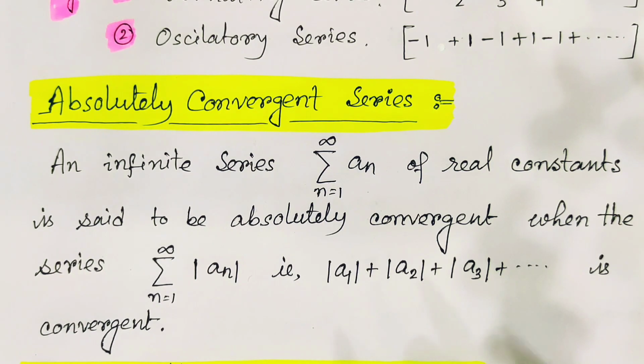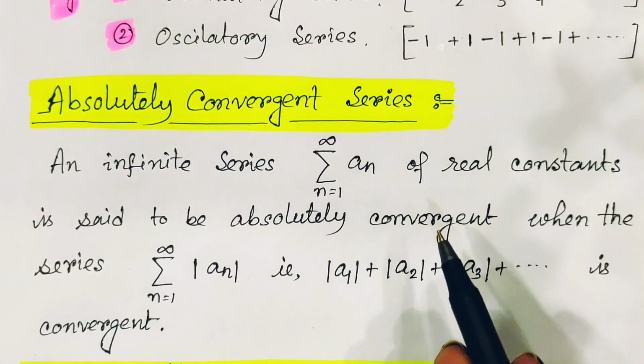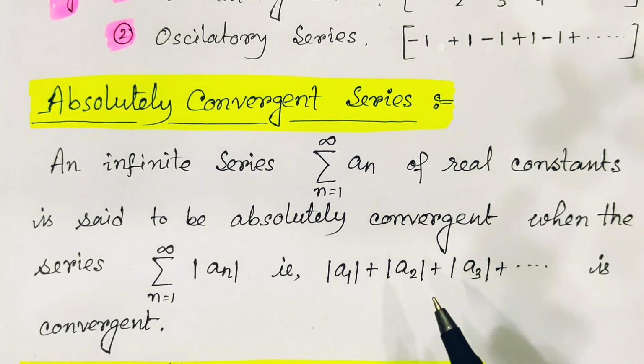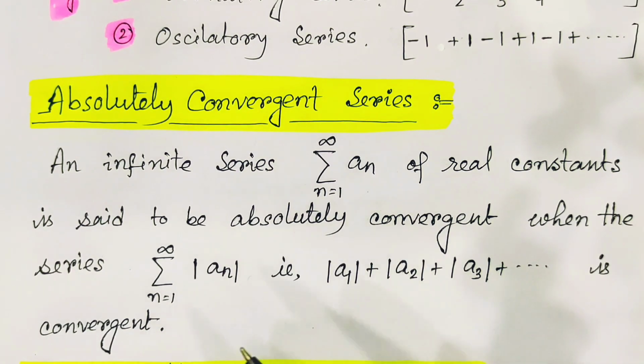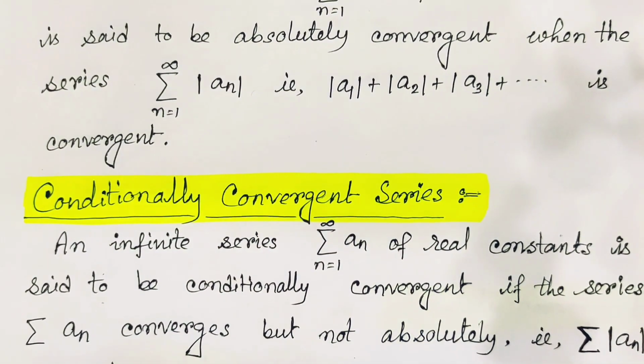What is a positive term series? We already know that from our previous video. So for an absolutely convergent series, whatever series is given, we take the mod of each and every term. After that, if we find that this converted series is convergent, then we say the series is absolutely convergent, otherwise not.